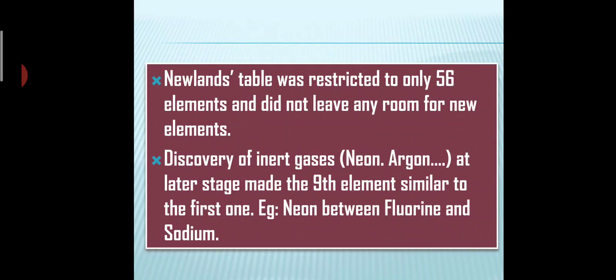The last limitation is that the discovery of inert gases, which means helium, neon, argon, at a later stage made the ninth element similar to the first one. Initially, 1 and 8 were similar, he said. Once these noble gases were introduced, 1 and 9 were similar. So this was completely a failure for him.